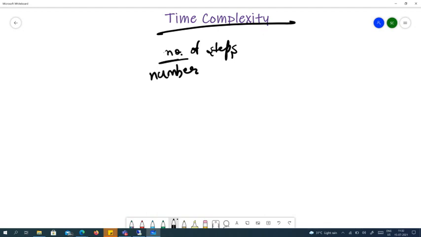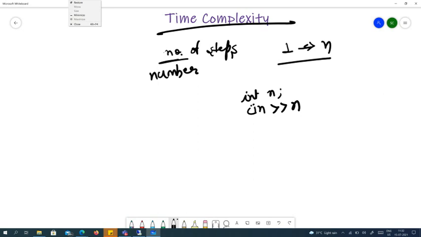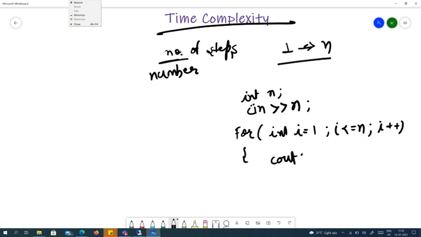Let's take an example. Assume we are writing a program to print counting from 1 to n. So what will our program be? int n, which we are taking as input from the user. Then for (int i = 1; i <= n; i++), and inside we just print i, with a newline or tab, whatever you want.